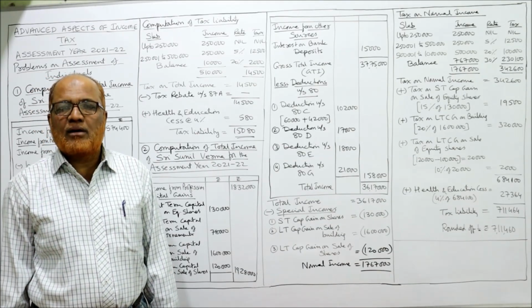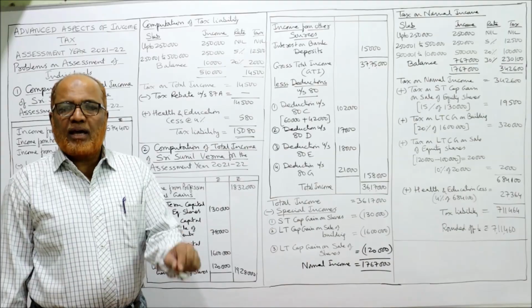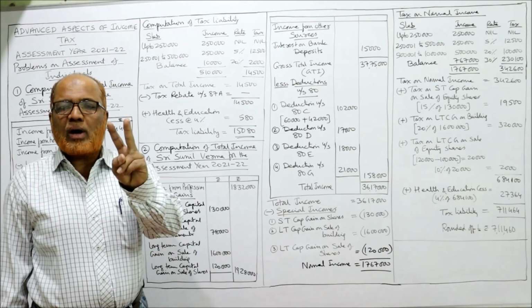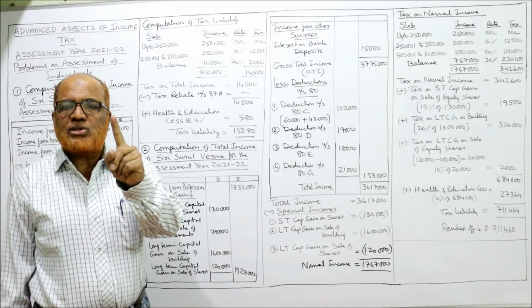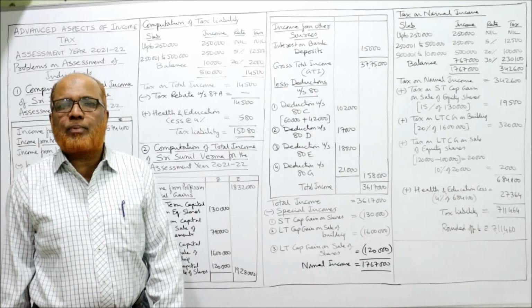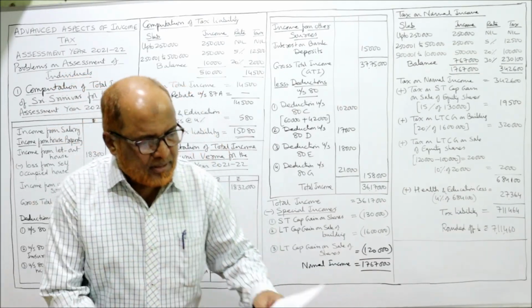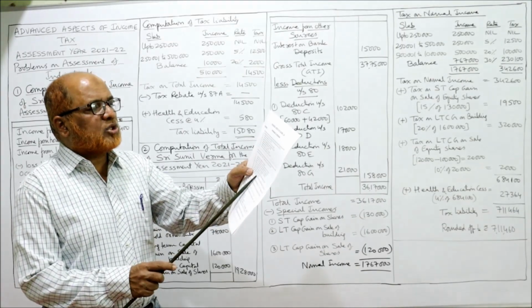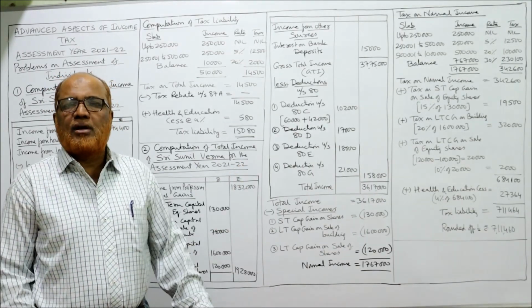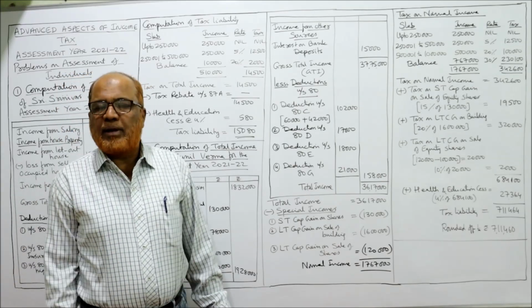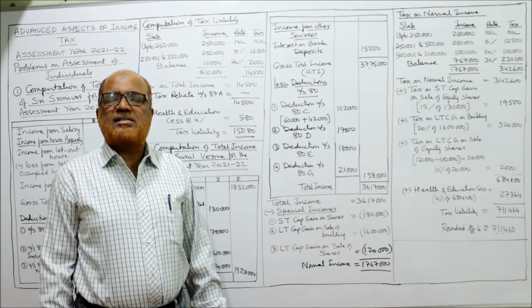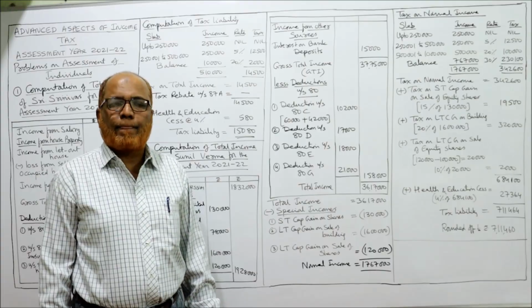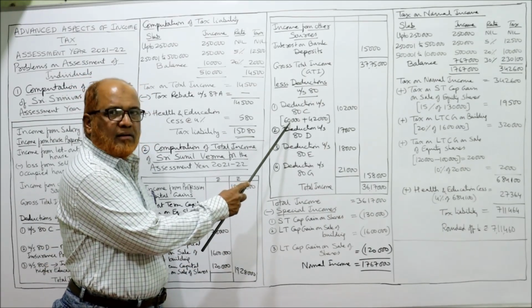For what is it? Qualified savings. In our problem, two qualified savings are given. One, deposit in PPF, Public Provident Fund. It is given, see here, 7th point, 8th point: his contribution to PPF, 60,000. So any contribution to Public Provident Fund is a qualified saving under section 80C. So here I have taken 60,000.